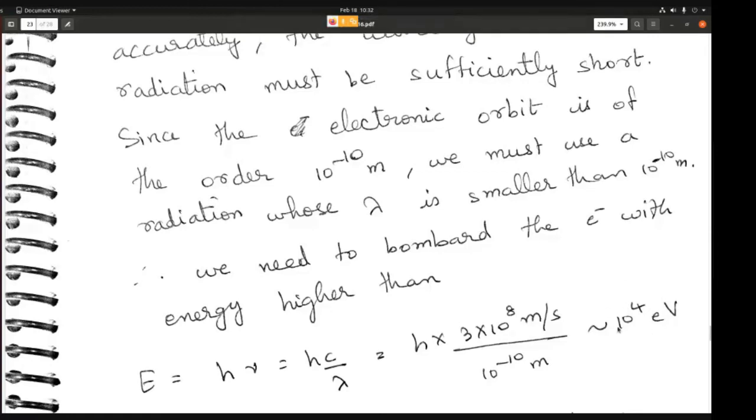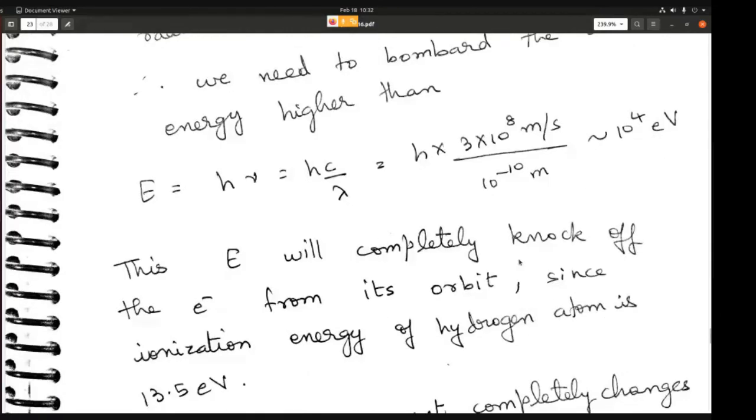The ionization energy of the hydrogen atom is only 13.6 electron volt, and that is enough to remove an electron. Which means if we provide 10 power 4 electron volt, it completely knocks the electron out of the orbit.